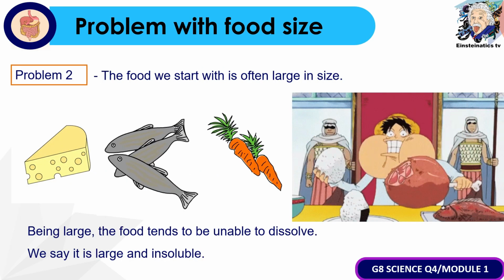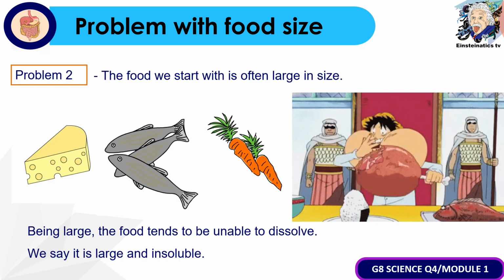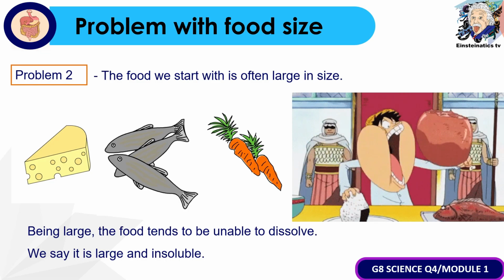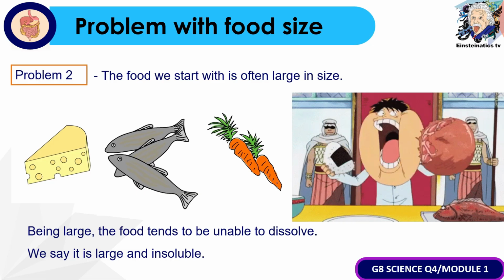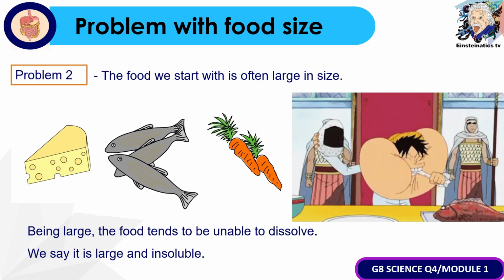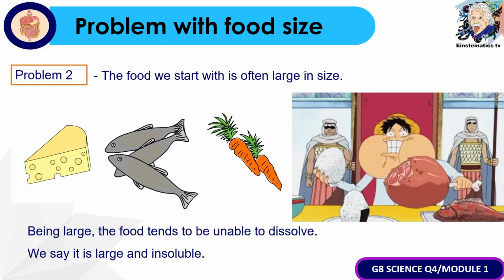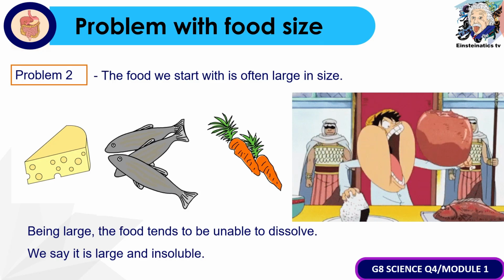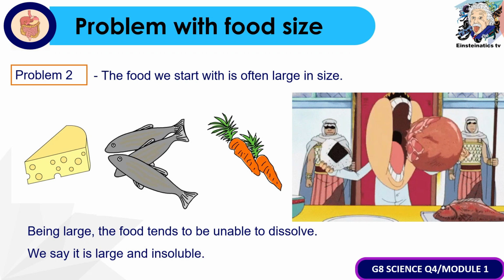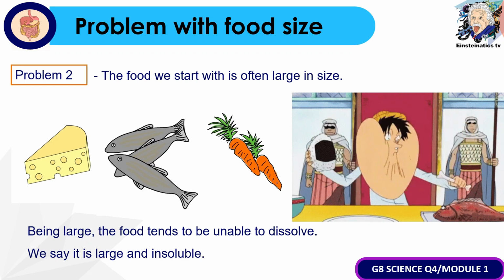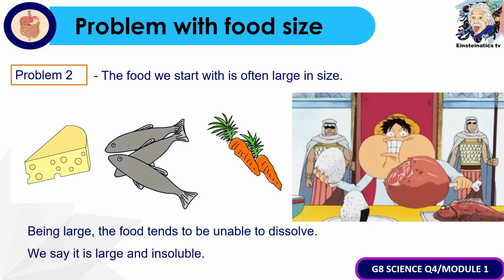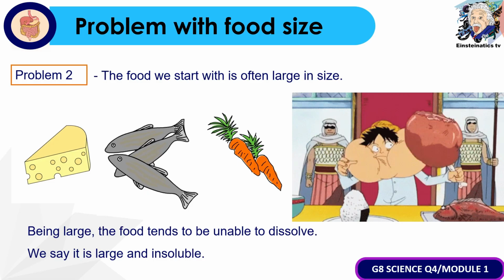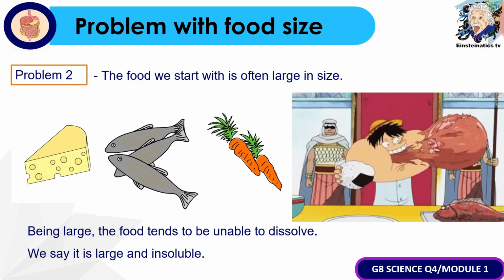Another problem that our body needs to solve in order for it to gain the energy from the food is the problem with food size. As we all know, the food starts with large in size. So being large, yung food tends to be unable to dissolve, and we say it is large and insoluble, or ibig sabihin hindi siya basta-basta natutunaw.